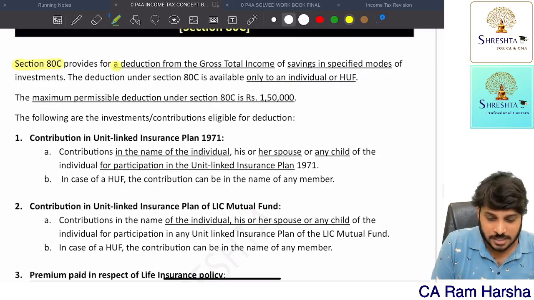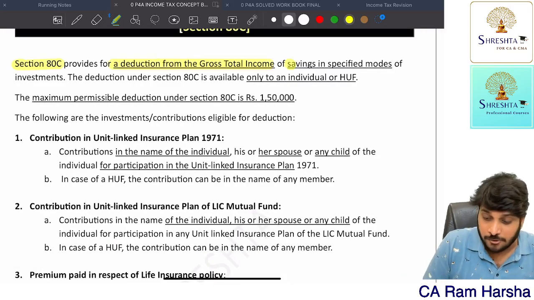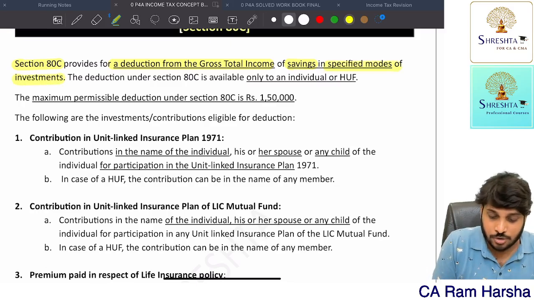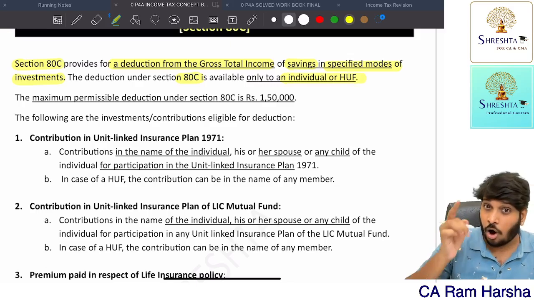Section 80C provides a deduction from gross total income for savings in specified modes of investments. And remember, the entire 80C section is only for individual or HUF.